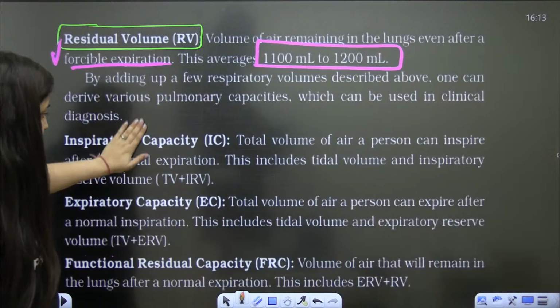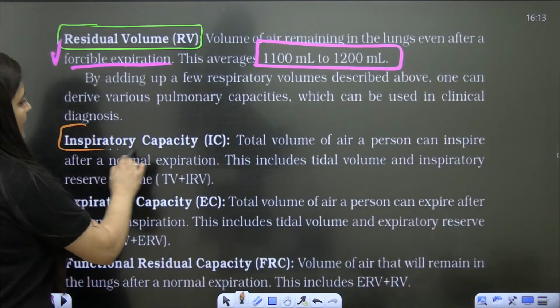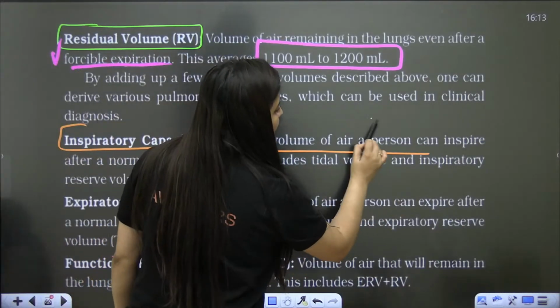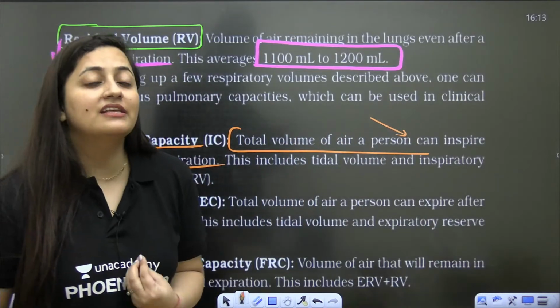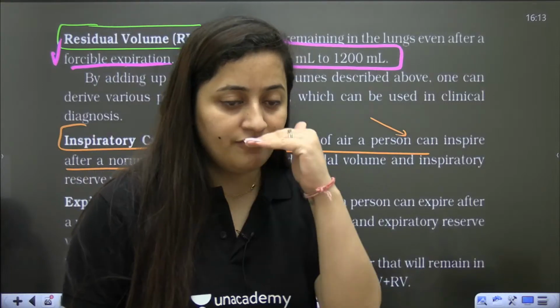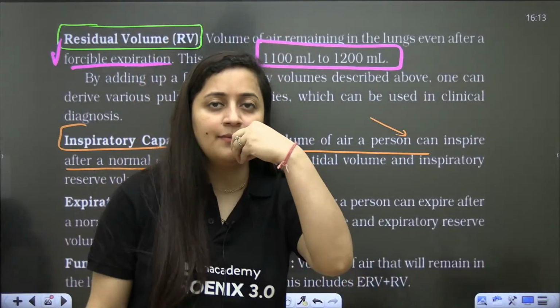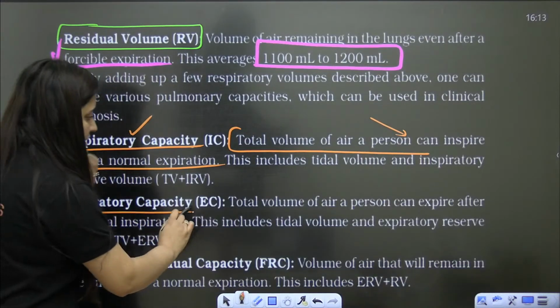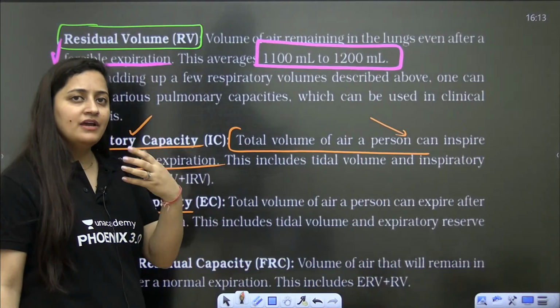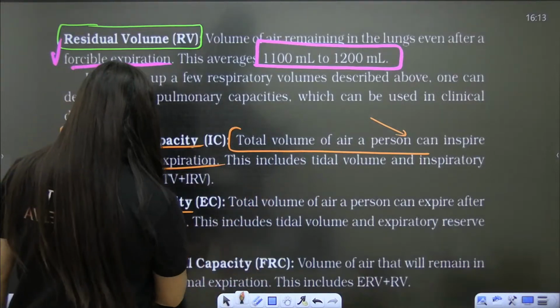Right? So inspiratory capacity: total volume of air a person can inspire after a normal expiration. So we have to check the lung capacity for inspiration. After normal expiration, whatever I am going to inhale will make my inspiratory capacity. Then expiratory capacity is the opposite: total volume of air a person can expire after normal inspiration.